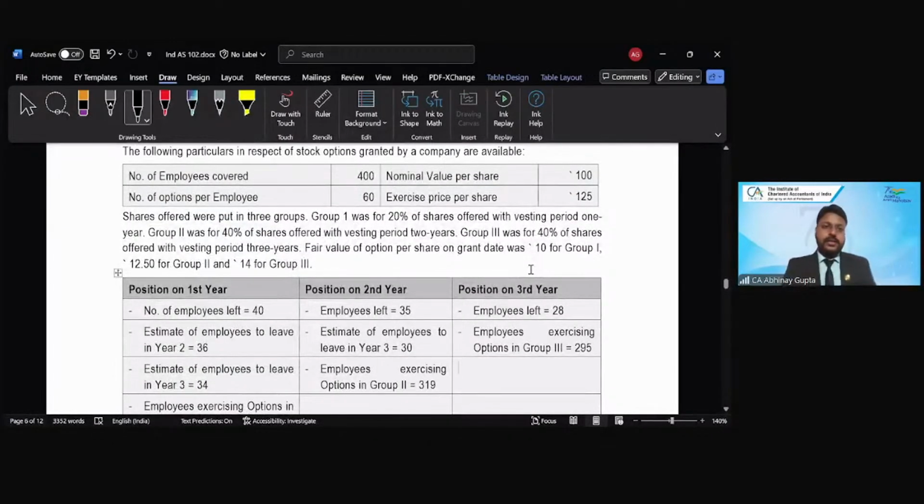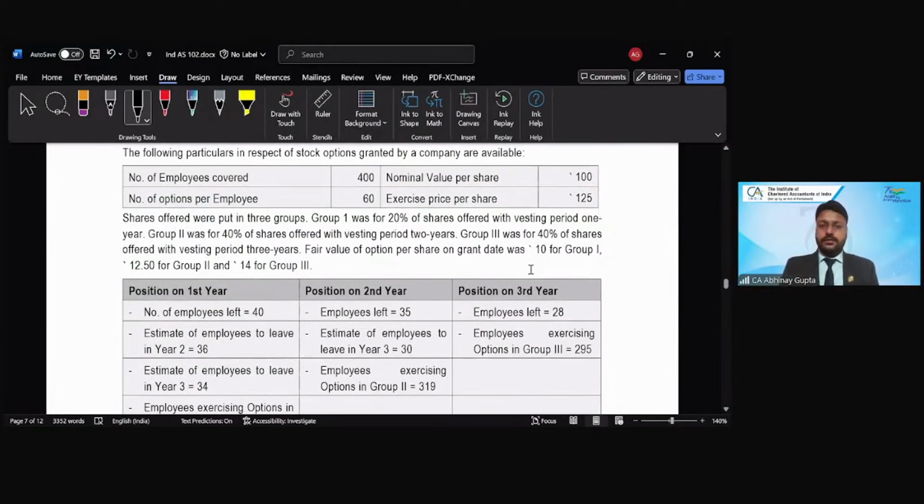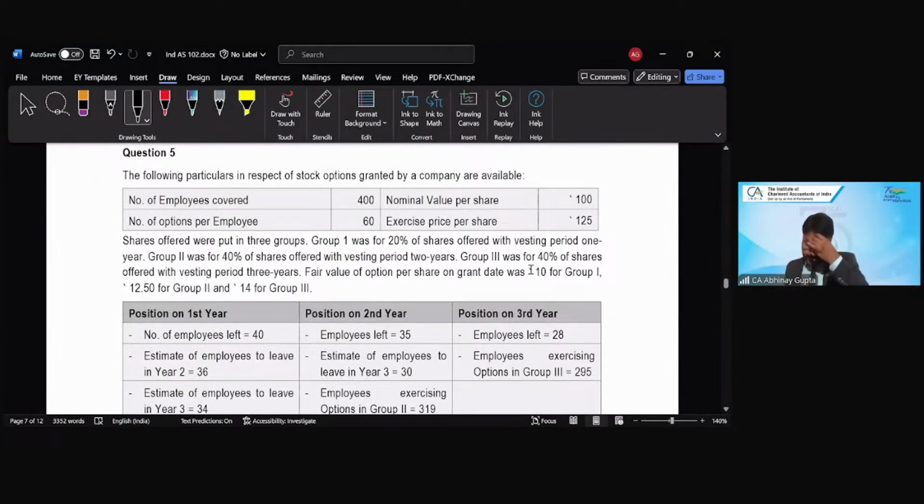Okay, now the real challenging question is coming, right? And if we understood this question completely, then we are done, at least for this standard, right? So I need your 100% attention on this question, because this is not going to be an easy question. If it comes in the examination, it will make life miserable, right?